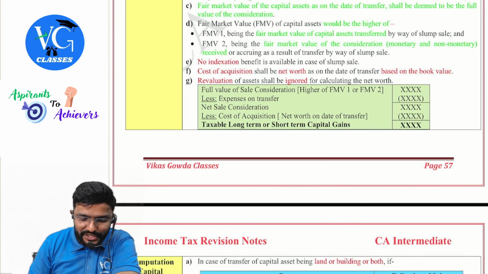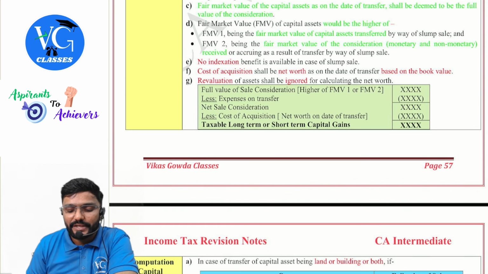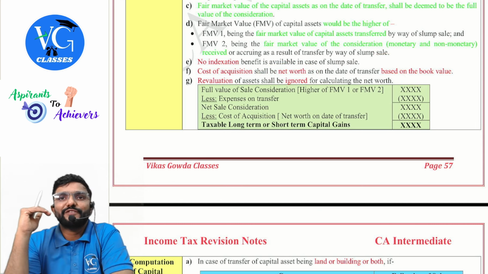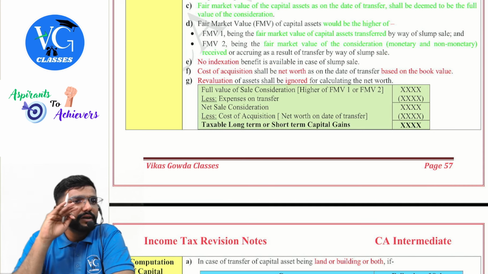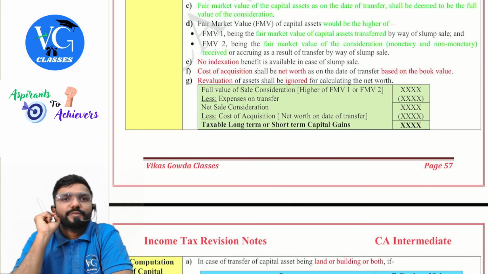Then no indexation is available under section 50B. Then what would be the cost of acquisition? It would be the net worth of the undertaking as on the date of transfer based on book value. If any asset is revalued upward or downward, cancel that revaluation. Take it at book value. Guys, as they are taking the net worth of the business as on the date of transfer, they are not giving you indexation. Even though the asset is long term, they are not giving you indexation because they are taking the current values, net worth as on the date of transfer.